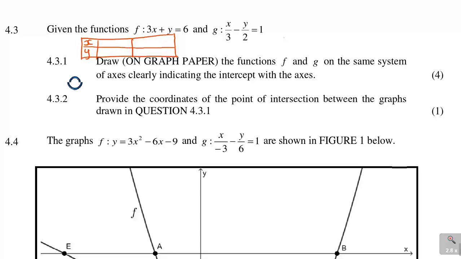You come, this is for f of x. Now I'll say for f of x, then divide it for g of x. You do the same thing. You have a table that will give you two values. You'll see the values x and y. So the values are always the same. When x is 0, what is y? When y is 0, what is x? Similarly on the other one, when x is 0, find y, and y is 0, what is x?